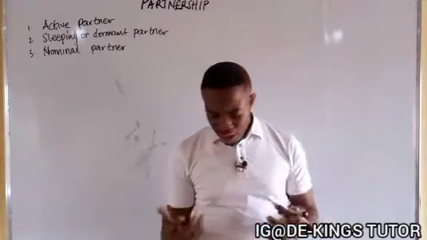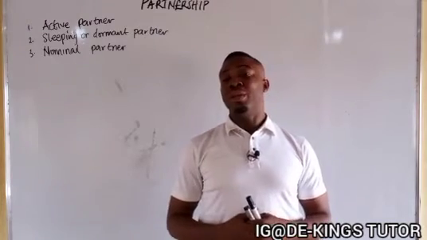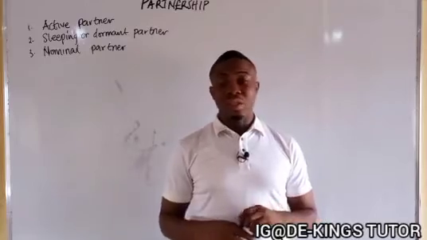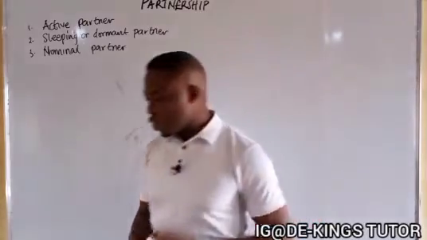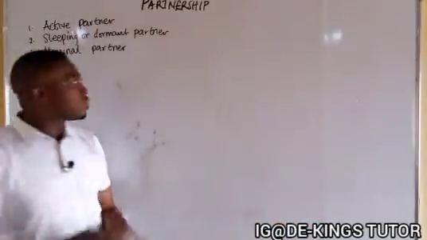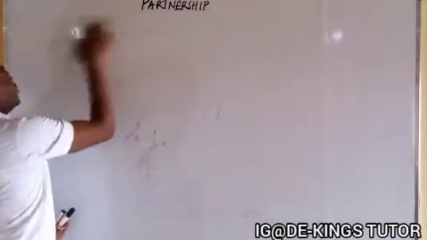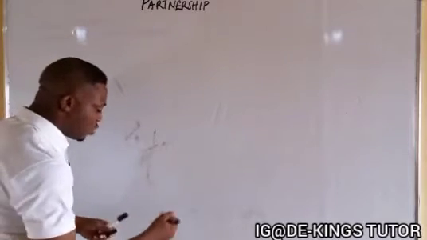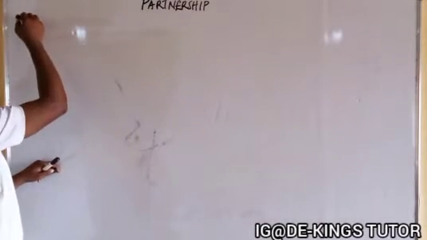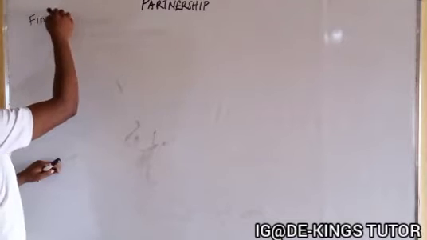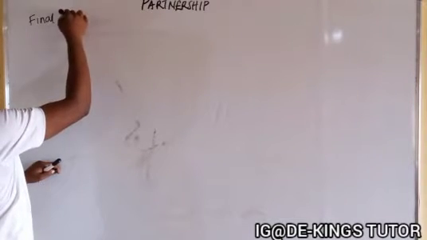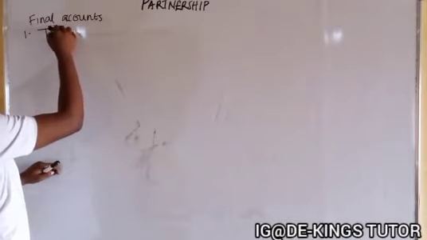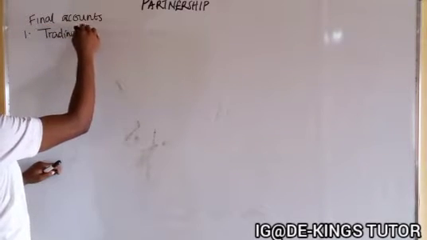So the final account of a partnership still looks like that of a sole proprietor and that of a company, just with slight differences. For the partnership, the final account will comprise of one, a trading profit or loss account.